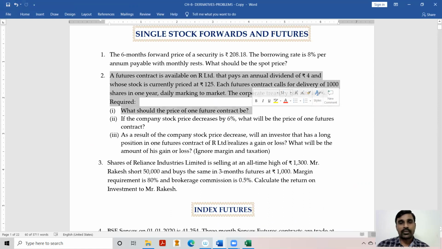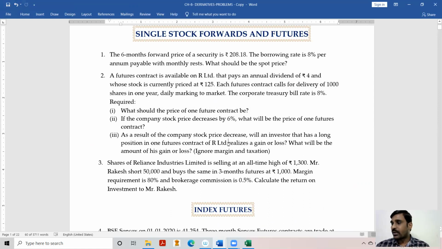Currently priced at 125. My risk-free rate of return is the corporate treasury bill. Treasury means very short term, less than 1 year. Actually you should not take a corporate treasury bill as 8%, even though it is given in the ICAI study material. Corporate treasury bills cannot be risk-free investments. Government treasury bills would be 8%, but not corporate bills.